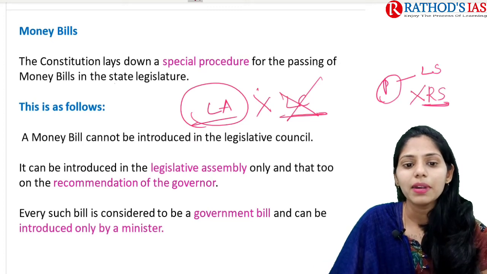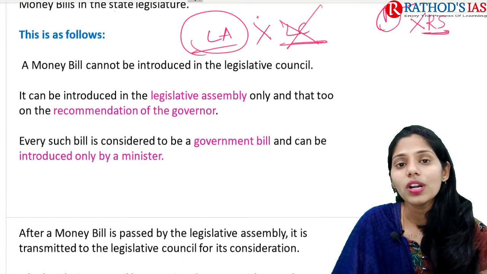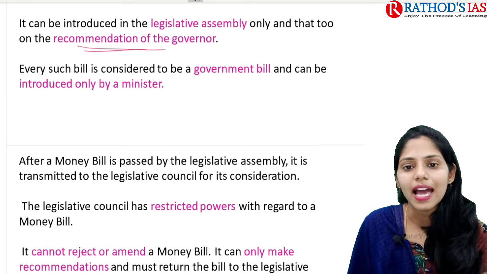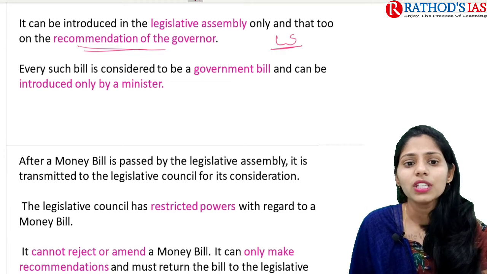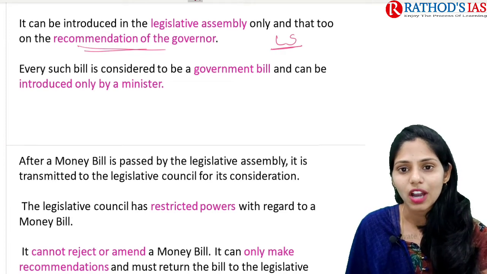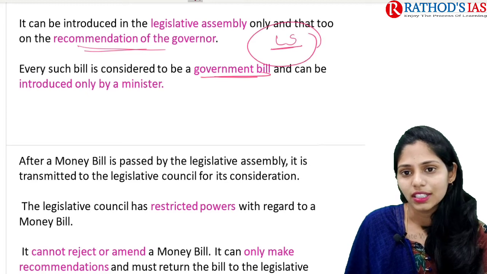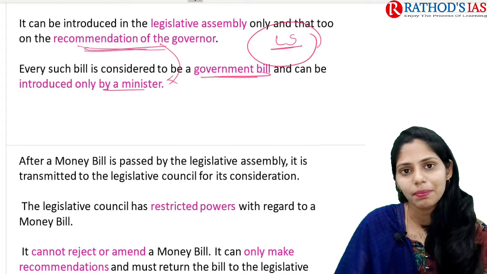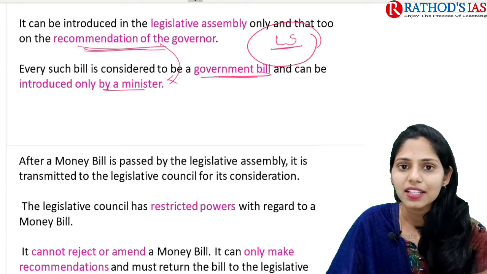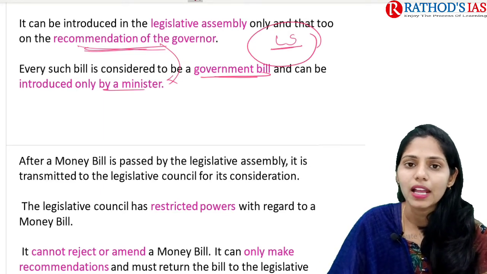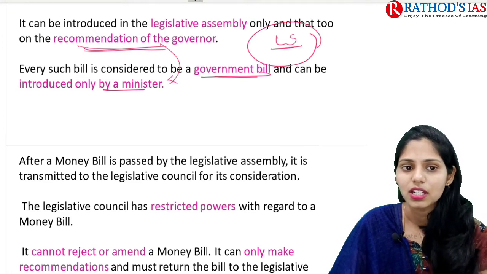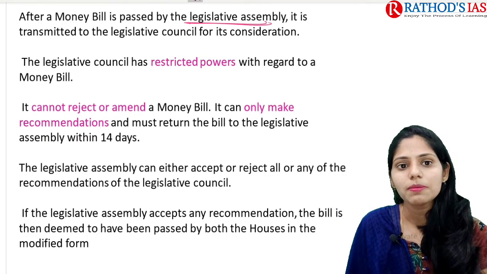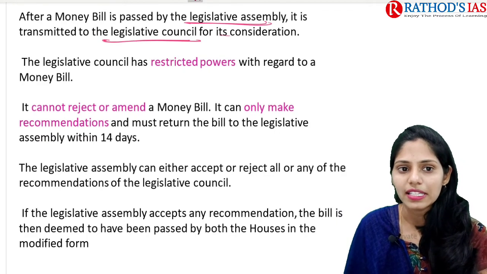This bill can be introduced in the legislative assembly only, and that too on the recommendation of the governor. So again this is the same as Lok Sabha. Such a bill is considered to be a government bill, and this money bill can be introduced only by a minister but not by other private members. So this is the same as the money bill procedure in our Parliament. Once the money bill is passed by the legislative assembly, it is transmitted to the legislative council for its consideration.